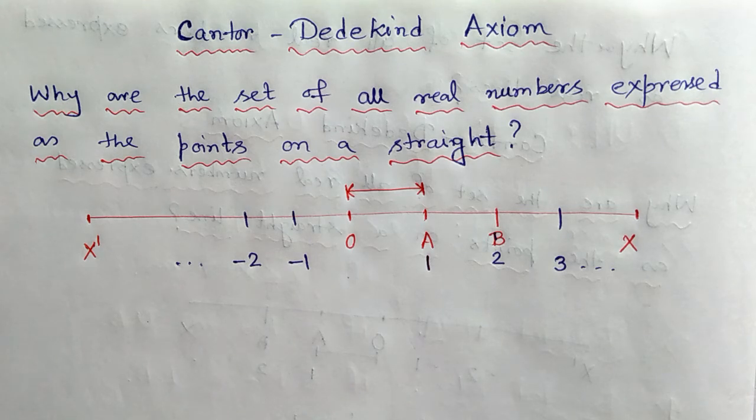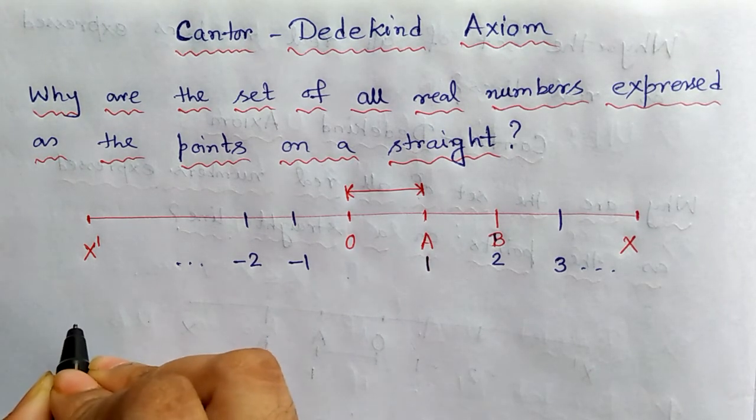The answer was given by two mathematicians, Georg Cantor and Dedekind, and they provided a beautiful axiom.